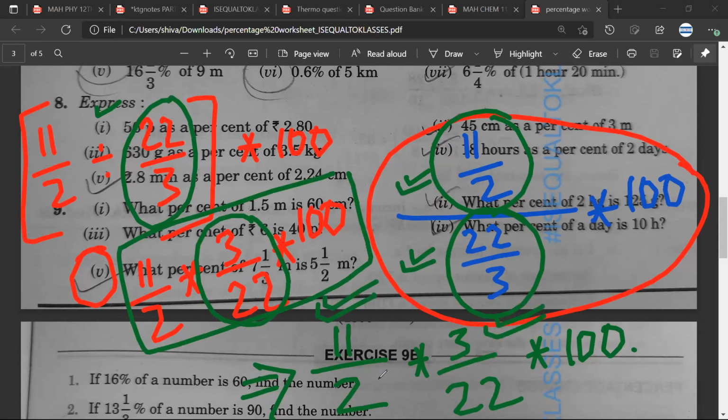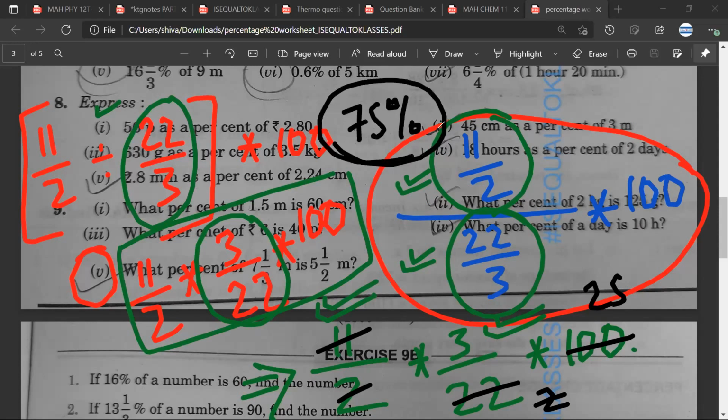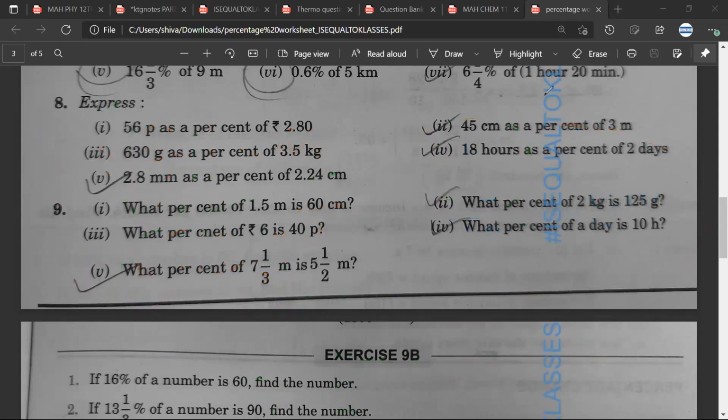This is a bit tricky calculation, so it is okay. So this would be 4, and this would be 25, and 25 times 3 is 75, so this would be 75%. Sarthak, Satya, any doubt? No, sir. See, this becomes a bit tricky.